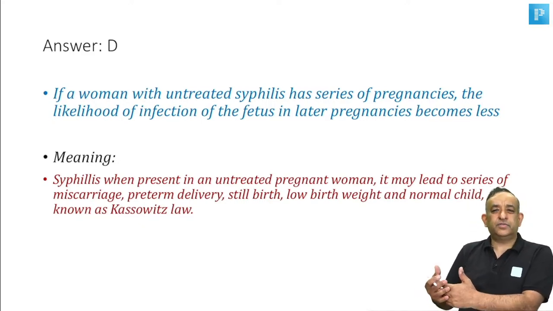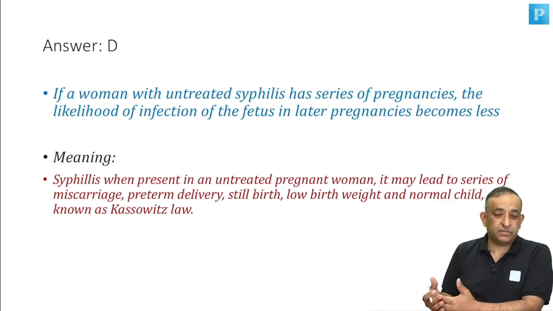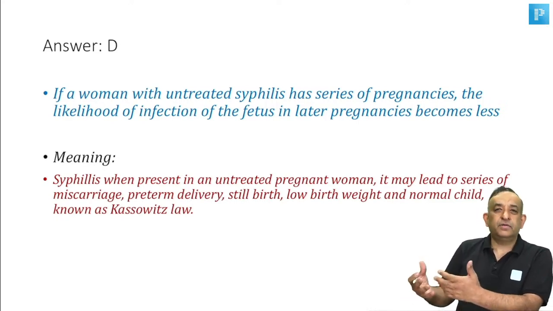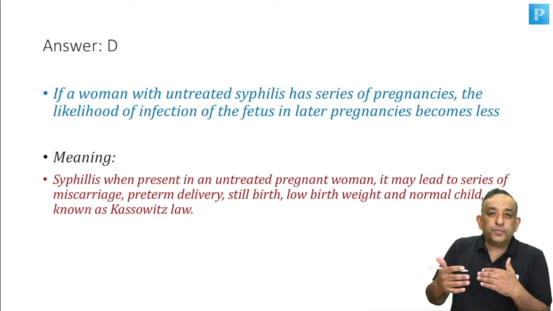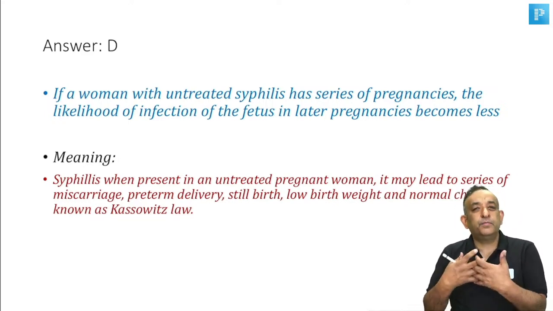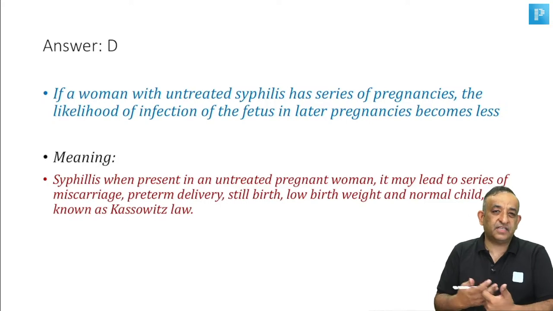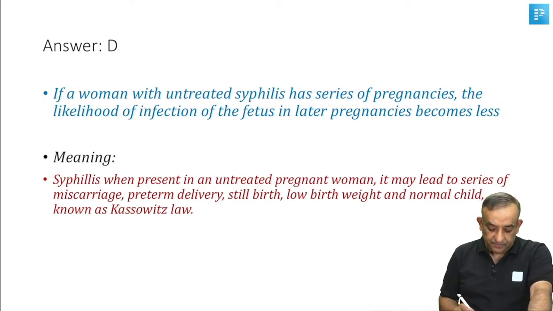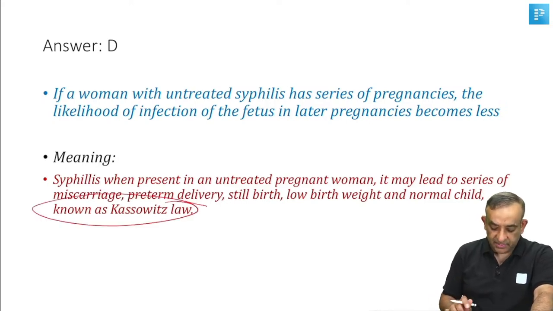And probably the third time she's going to have a preterm labor around 30 to 33 weeks or intrauterine death. And maybe the fourth time she'll have a live healthy baby. So progressively better outcome as the number of pregnancies happen. Okay, progressively better outcome with congenital syphilis. All right, that's what is the Kasabach law. All right, I've written that for you.